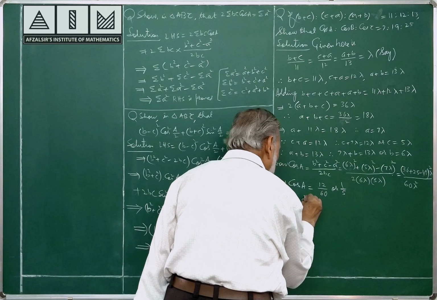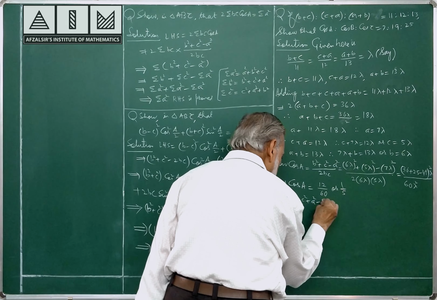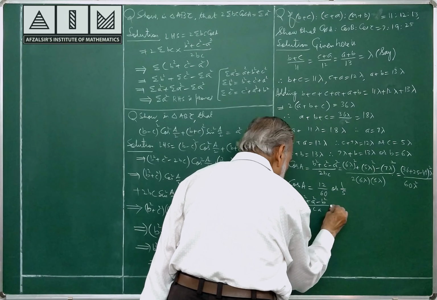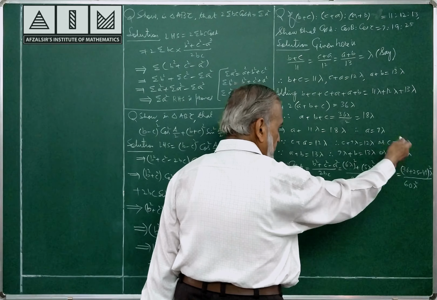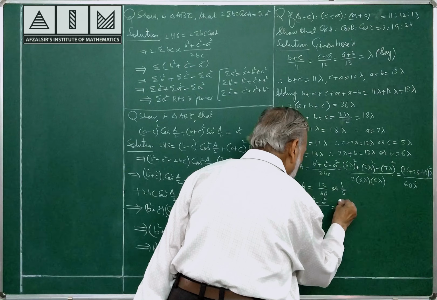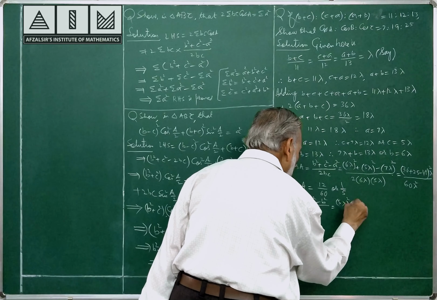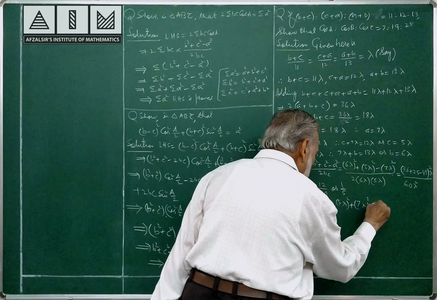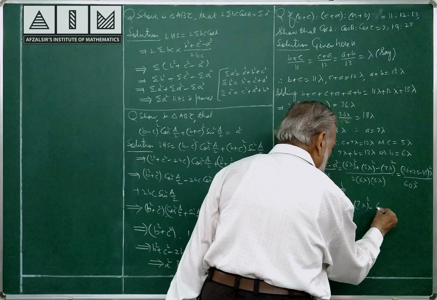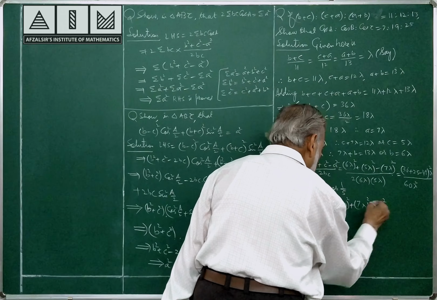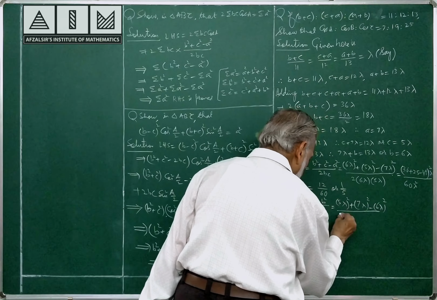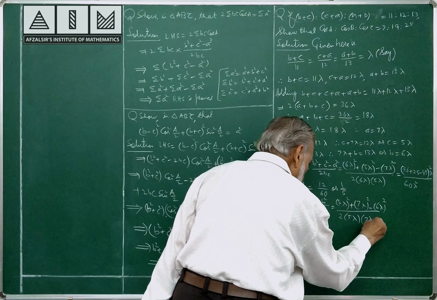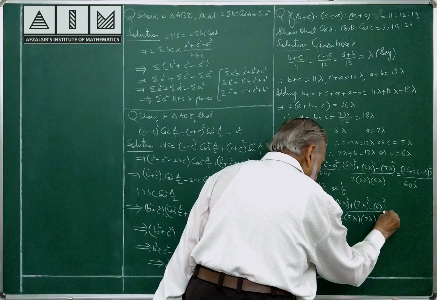Similarly, formula: c square plus a square minus b square by 2ca. C square is 5 lambda square, a square is 7 lambda square, b square is 6 lambda square, divided by 2 into 5 lambda into 7 lambda. Please watch substitutions carefully.